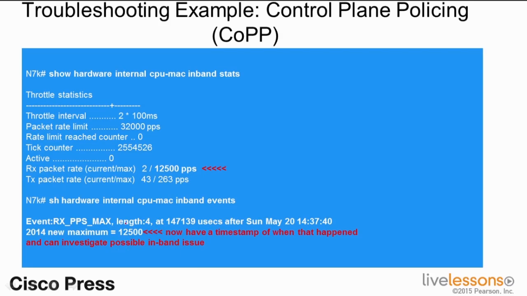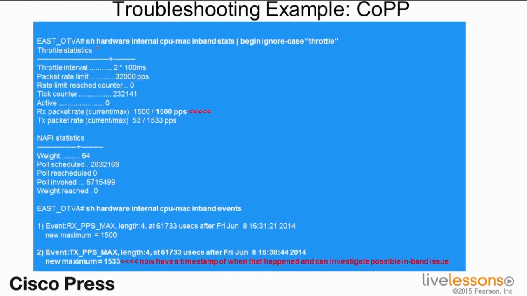So I can do event correlation on events that are happening across my network in the data center. If I look at it, I can do show hardware internal CPU MAC in-band statistics, and I want to pipe it to begin with the throttle. Again, I'm seeing a new throttle statistic that I hit on the receive side. So I'm receiving this traffic, I hit a new maximum.